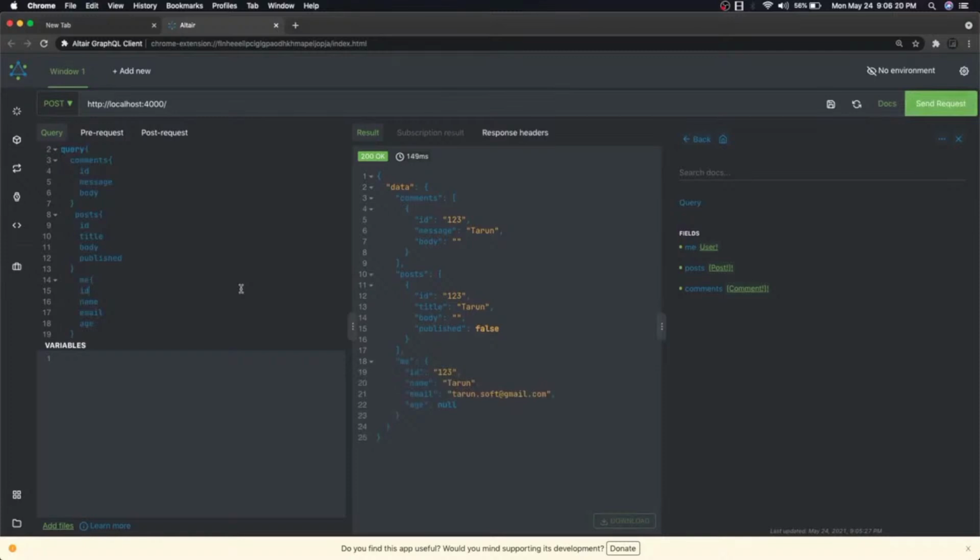Now we are just returning dummy, hard-coded data, but this is not what we want to achieve. What we want to achieve is, when you say give me this user, I should also be able to return the comments and the posts.